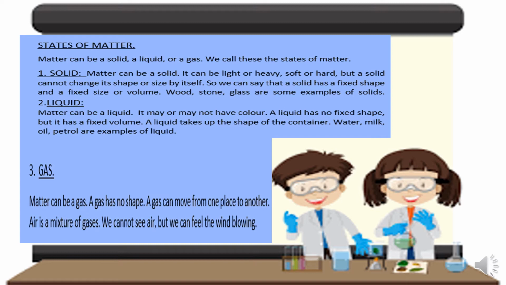Matter can be in three states: a solid, a liquid or a gas. First, solid. It can be light or heavy, soft or hard, but a solid cannot change its shape or size by itself.